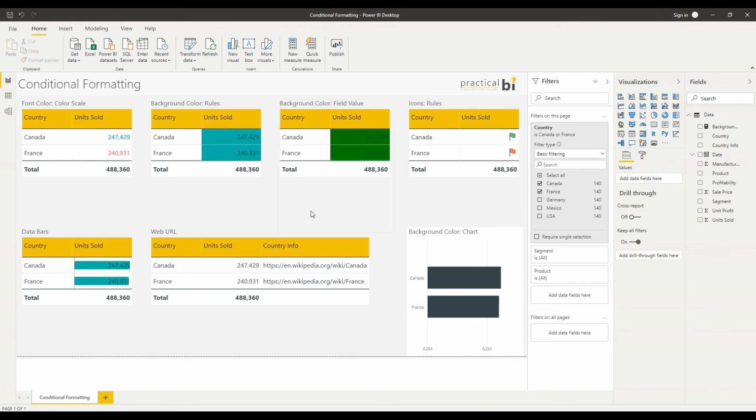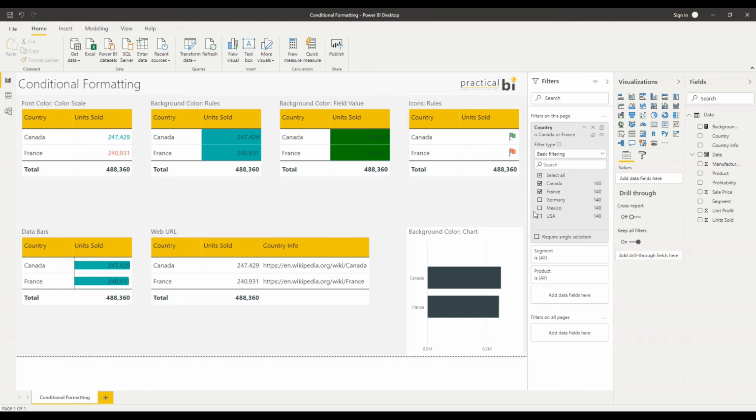Okay, what we notice is for our conditional formatting that is based on a set value of 220,000, we've still got Canada and France appearing as green because they still meet that condition. But if we look at our font color, where we're using a color scale, because France is now the minimum value in the selection, France is red. Canada stays as the maximum value, so that's green. And similarly, with our icons, we've got France now representing the minimum value and being red because it appears in that bottom third, and Canada remains in the top third, so is green.